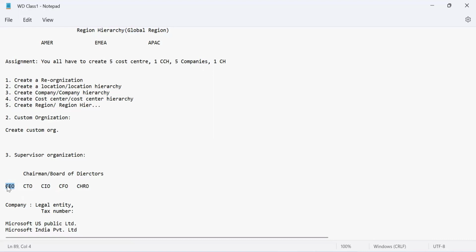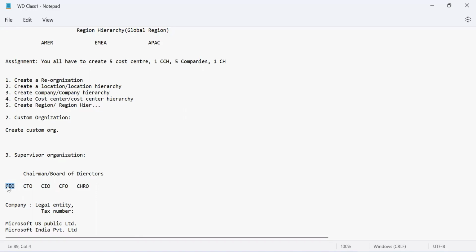You have multiple functions. You have to take care of recruiting, your benefits, the payroll, and performance management. Then there are HR operations. Within HR operations also there could be further bifurcations, so there could be sub-departments. In that way, every department will have a supervisory organization, guys. Right? So this is the concept of supervisory organization.